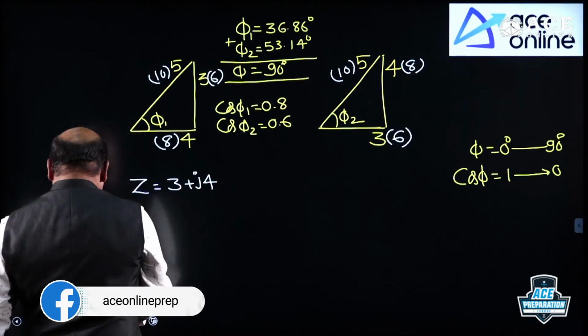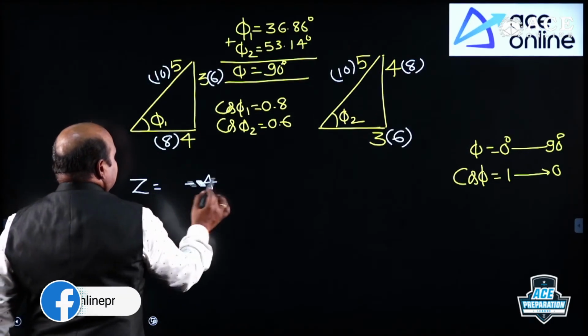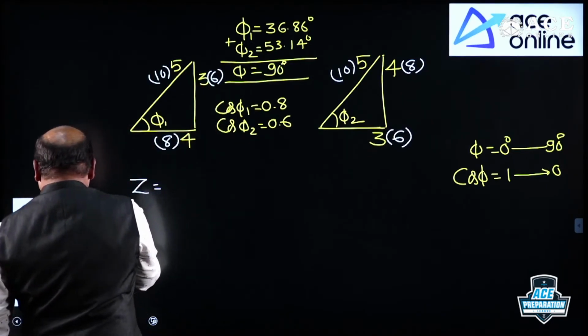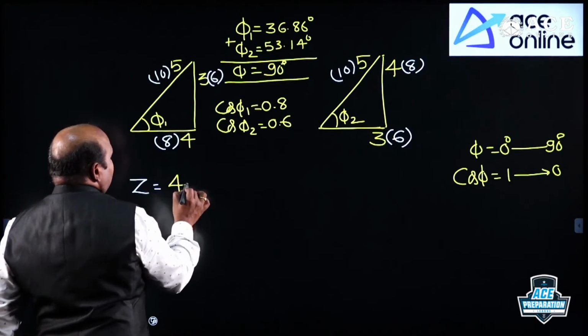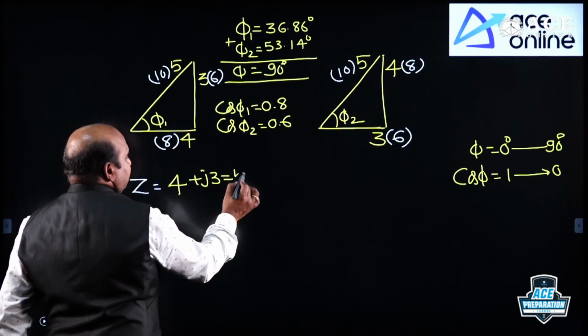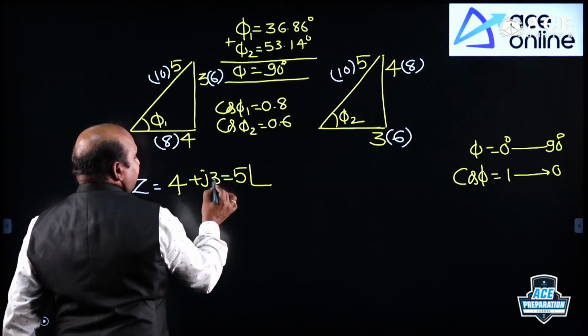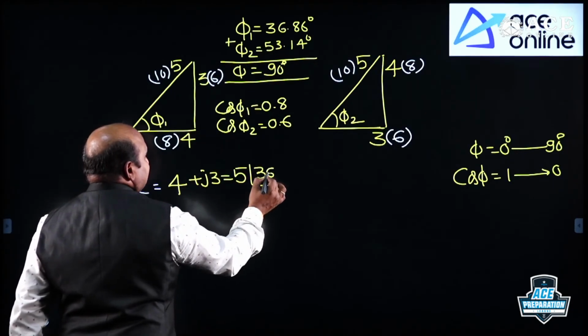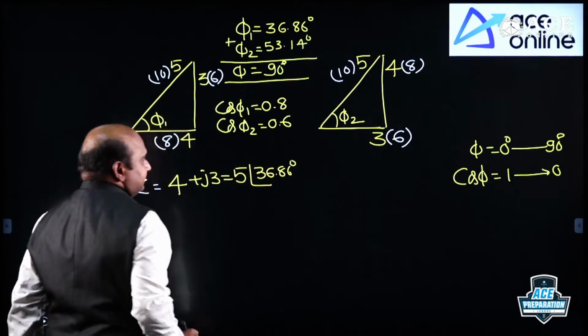What are we getting here? Magnitude is 5, and is the angle the less angle or the more angle? This is the more angle because the power factor is less.